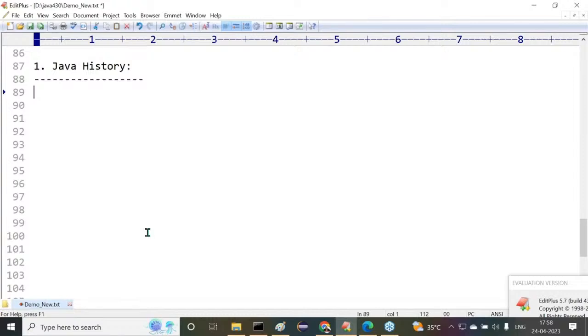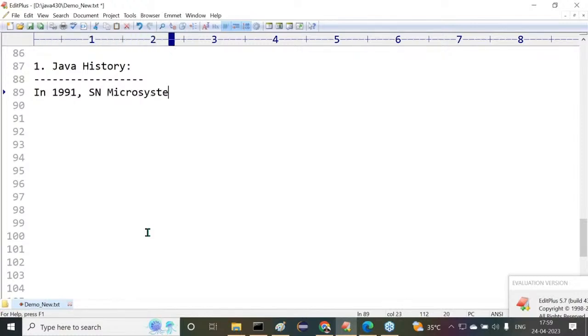Observe carefully. Java was provided on 1996, January 23rd, in the sense that preparation was started before 1996. Preparation for the Java programming language was started before 1996. But when was it started, what are the roots for this particular one? Observe carefully. In 1991, exactly, you remember the date, but that is not the startup point of Java. Understand it clearly.